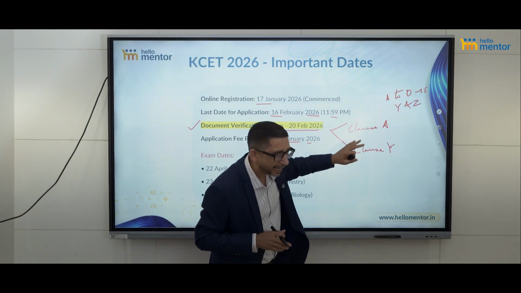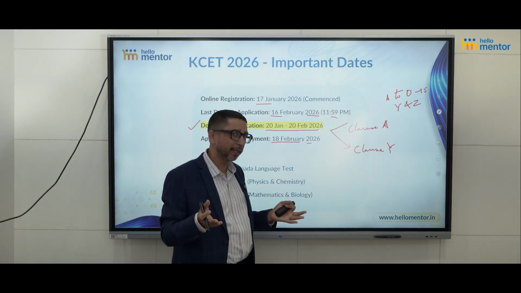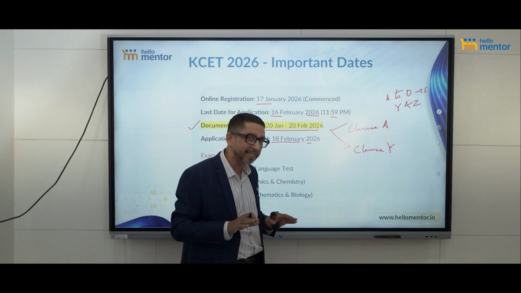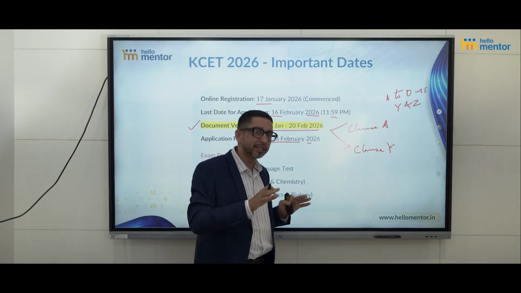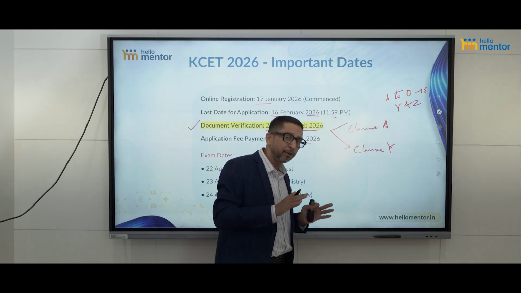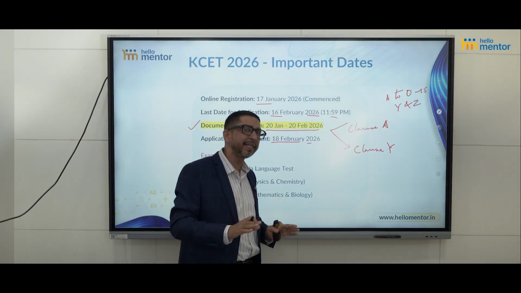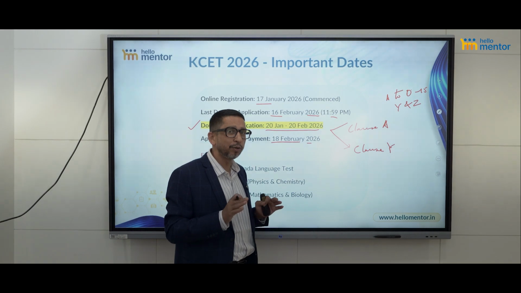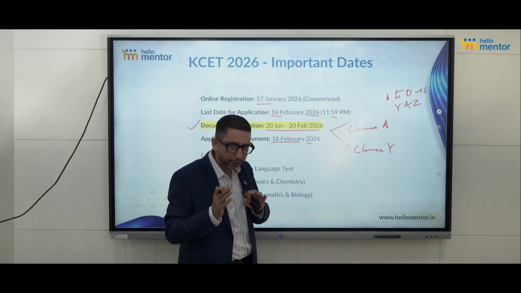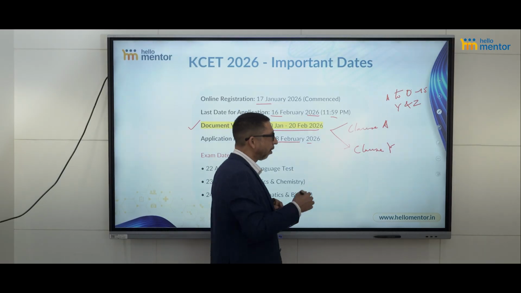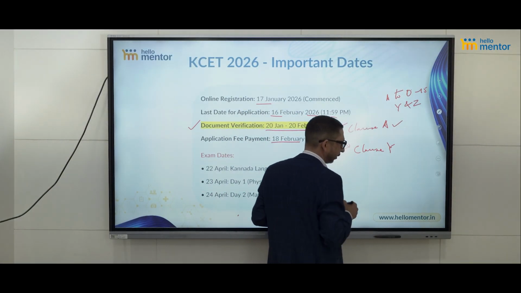Now, clause A is for those Karnataka students who have studied in Karnataka for 7 years minimum, which includes 10th or 12th. Please listen to my words very carefully. People who have studied in Karnataka for 7 years minimum. It can be more than 7 years, and that must include either 10th or 12th that they have studied. Clause A. All these documents are verified online.